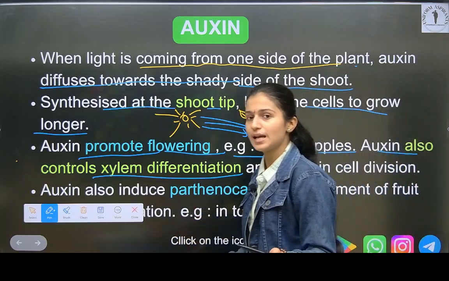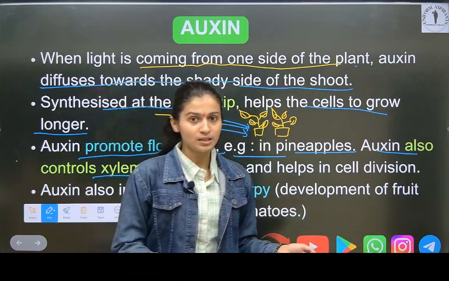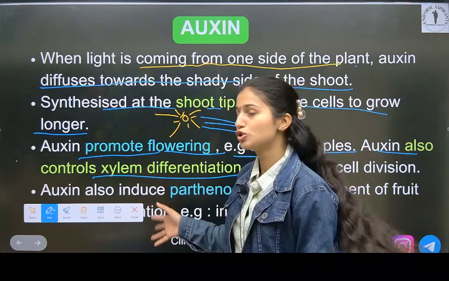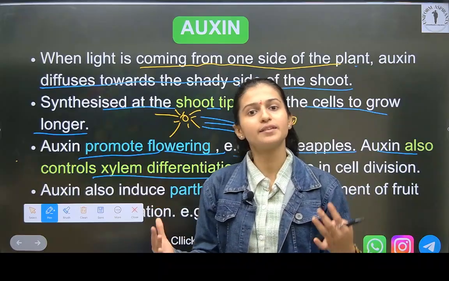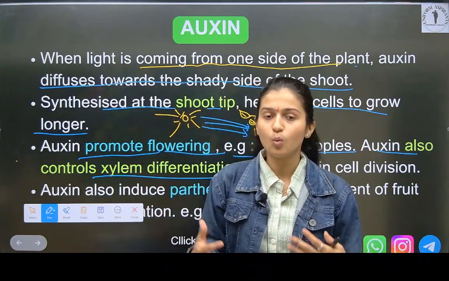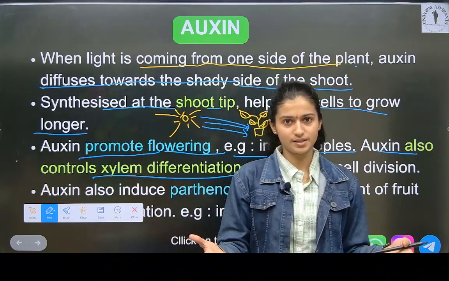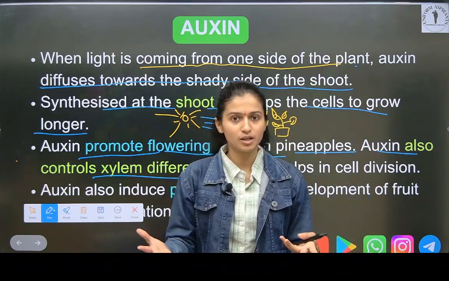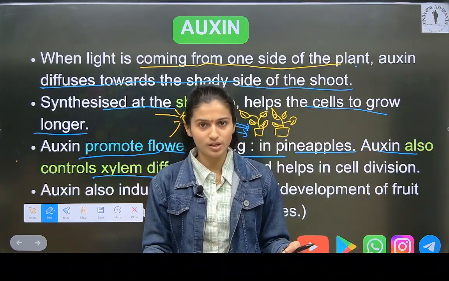Auxins also control xylem differentiation. Now see, what is xylem differentiation? We have seen in the tissue chapter that in plants there are three systems. One is the ground system, one is the epidermal system, and one is the vascular system.